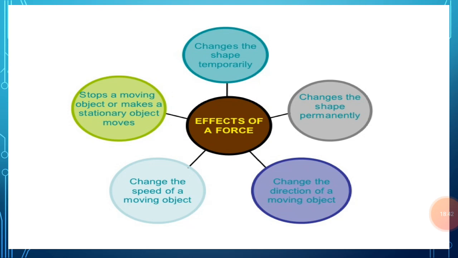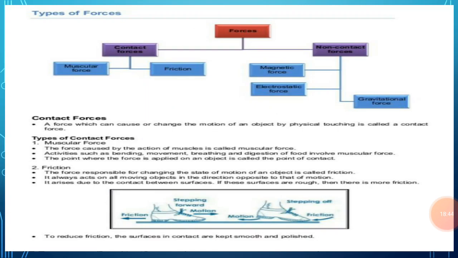Now we are going to study the types of force. Forces are divided into two categories. The first category is contact force and the second category is non-contact force. The examples of contact forces are muscular force and frictional force, which we are going to discuss in this chapter one by one.